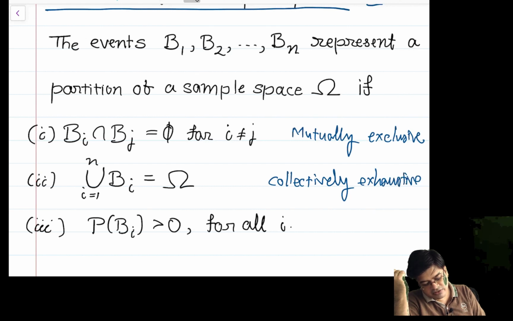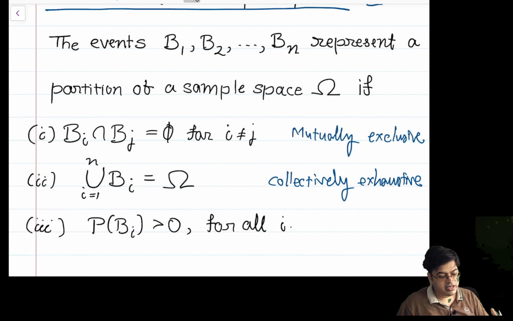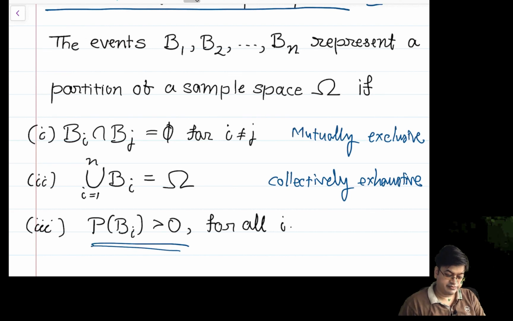When you take all the events together and consider their union, they will occupy the entire sample space omega. And the third thing is, all of them should have probabilities greater than 0. That means they have some non-trivial contribution to probabilities. Okay.